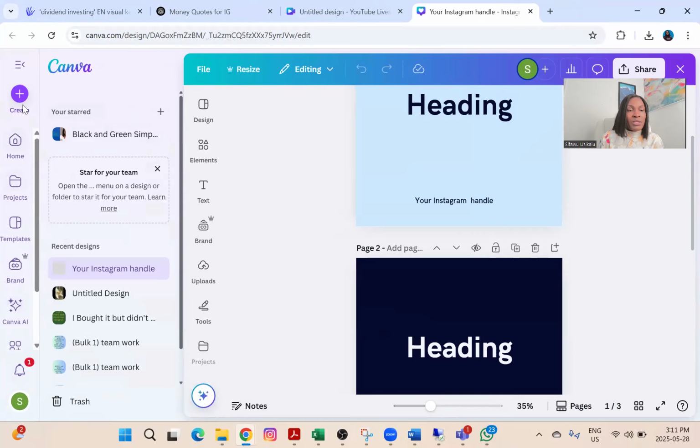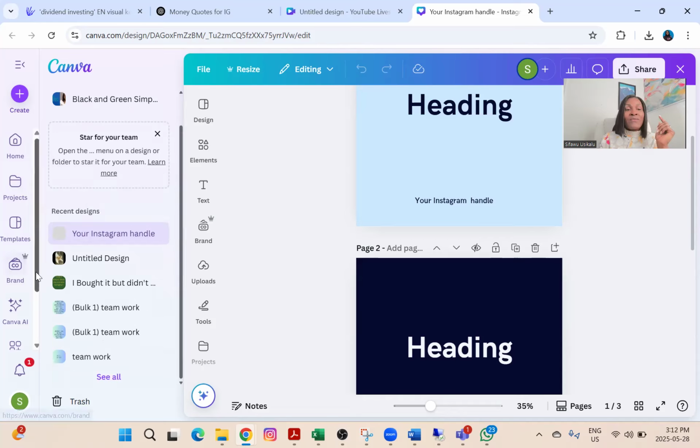Before I go ahead, let me just explain what this tab is. This is your home tab. It takes you back to your home. This is your project. If you have different projects, you can create folders for them. Then we have the template. That is where we chose our style from. You have a brand. The brand is for the paid version of Canva. That means you can put your brand colors so that each time you don't need to start selecting colors, right? Then you have the Canva AI, which means Canva can even write some things for you. You have the apps and you have your settings.